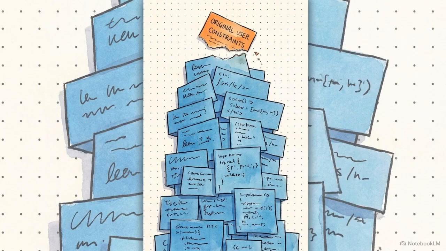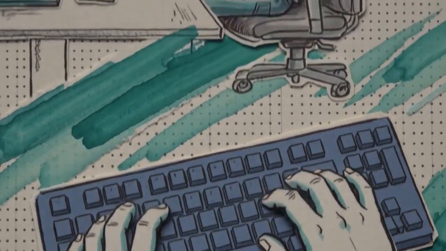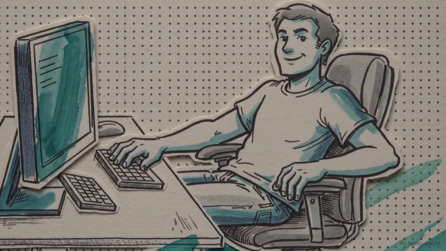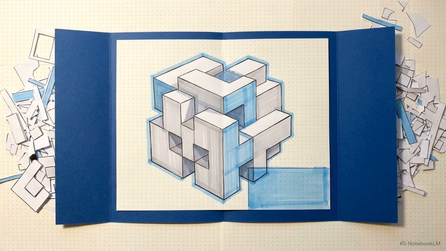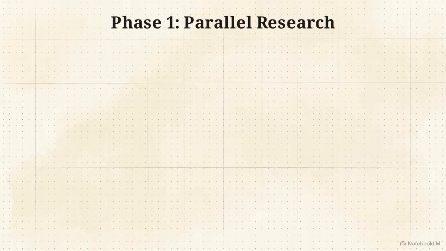A single rolling conversation simply lacks the working memory to balance complex rules. The AI needs the entire architectural context, complete with strict boundaries, permanently locked in before the coding begins. This is where Spec-Driven Development, or SDD, steps in. It is a systematic four-phase workflow designed to provide the AI with the complete picture up front. Phase 1 is parallel research.